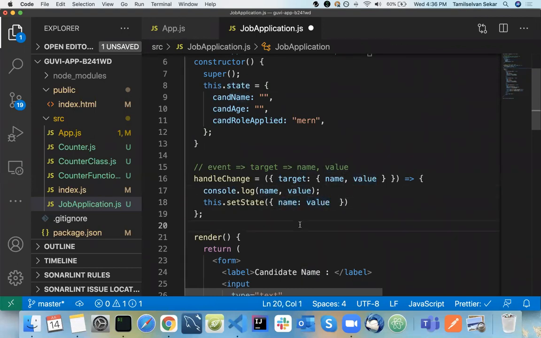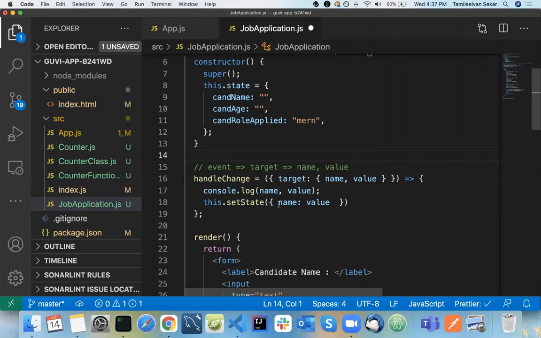But what we need in this name property, the key, is candidate name and candidate age and other things. So how can we do that? No, you cannot do that, right?